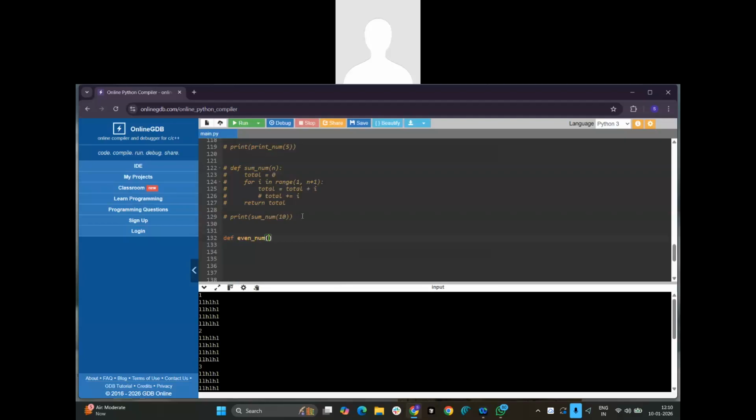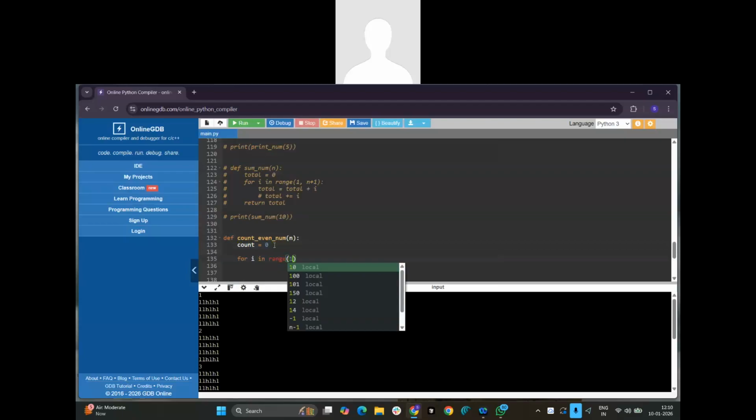Why waste our time repeating everything? If I want to count the even numbers present in a given number, then instead of total I can give count equal to 0. Then for I in range of 1 comma n plus 1, so that it goes up to n.